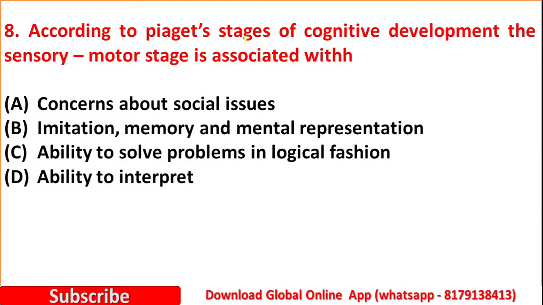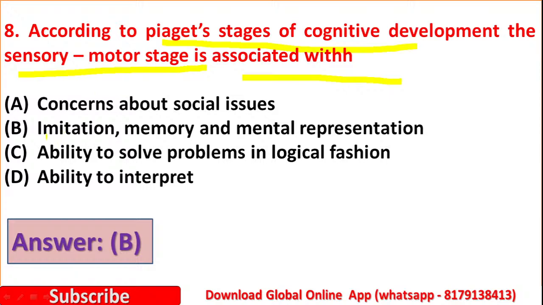This is question number 8. According to Piaget's theories, stages of cognitive development, the sensory motor stage is associated with option A, concerns about social issues. Option B, imitation, memory and mental representation. Option C, ability to solve problems in logical fashion. Option D, ability to interpret. Here the right answer is option B, imitation, memory and mental representation. Imitation, memory and mental representation are associated with the sensory motor stage of cognitive development.